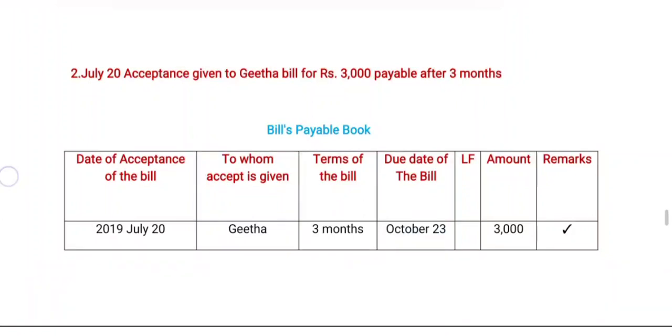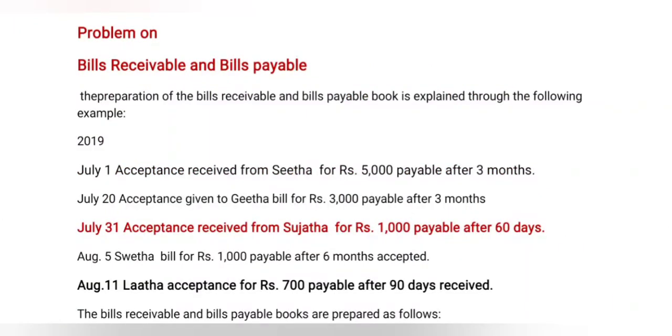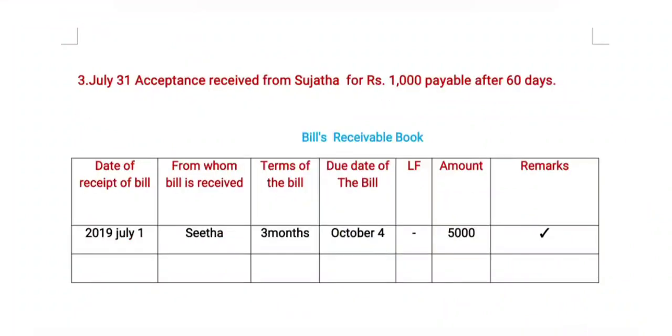Now coming to another transaction, the third transaction: July 31st, acceptance received from Sujata for rupees 1000 payable after 60 days. Here we identify with the help of the words acceptance received that it is related to receivables. Now we are going to the bills receivable book. Here, according to the given transaction, the date of the receipt of the bill is July 31st. Now coming to from whom the bill is received. Here the name of the seller is Sujata.